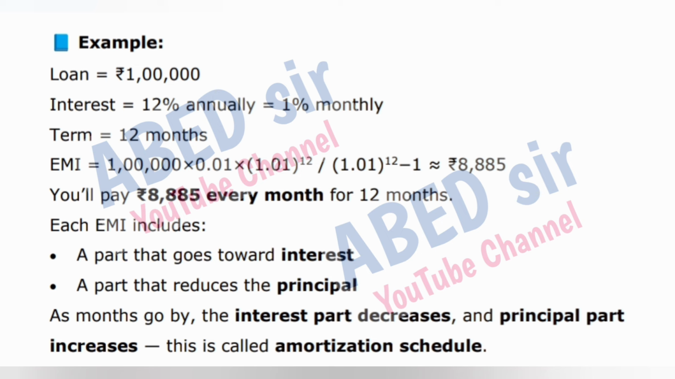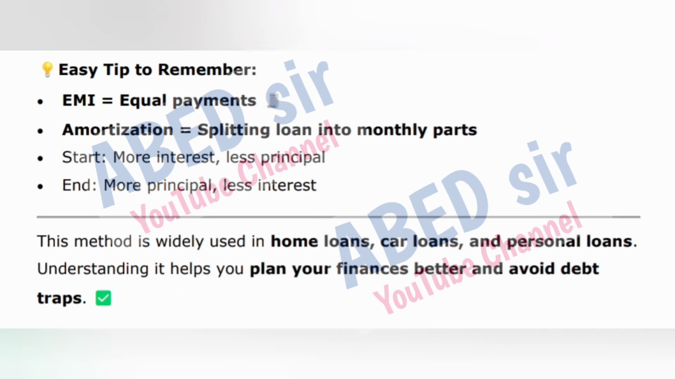Each EMI includes a part that goes toward interest and a part that reduces the principal. As months go by, the interest part decreases and the principal part increases. This is called the amortization schedule. Easy tip to remember. EMI is equal to equal payments. Amortization is equal to splitting the loan into monthly parts.